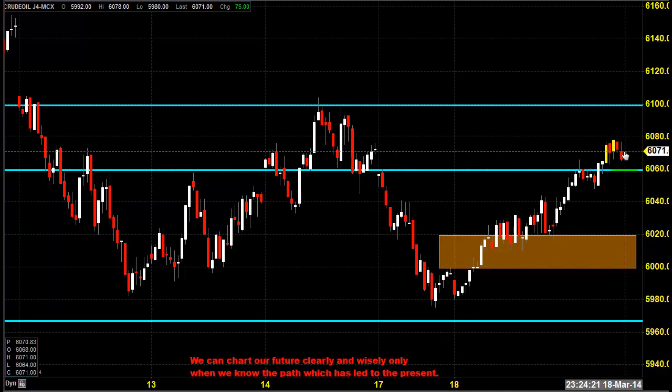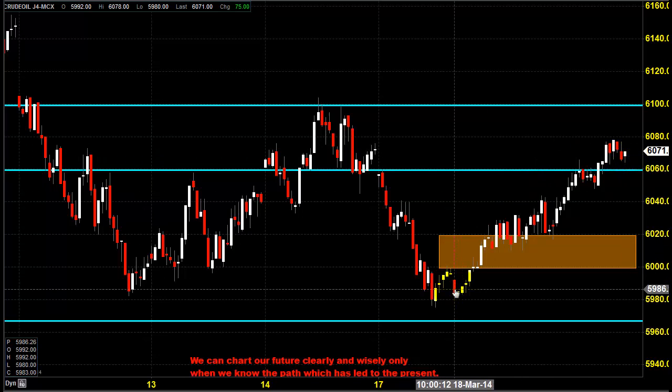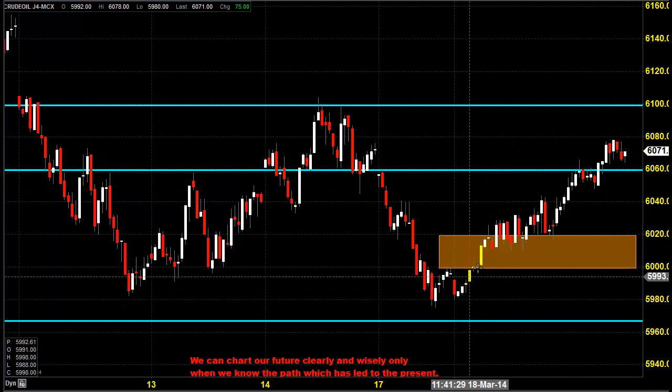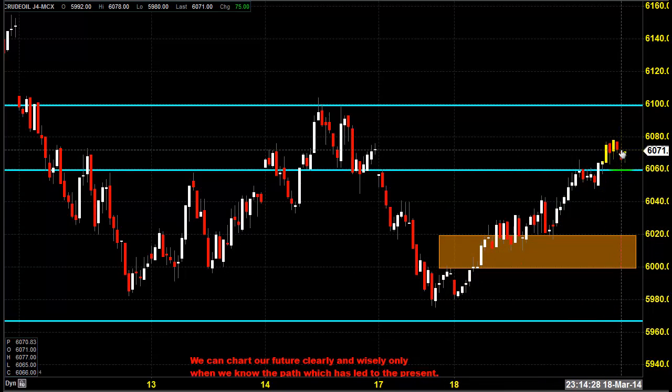6071. If you see, right after the price opening, it was a clear retracement that we witnessed in yesterday's market, which may be due to good profit booking, since the contract is going to expire. This is quite normal in any market. After a very big drop, now we are witnessing a consolidation phase in the crude oil market.